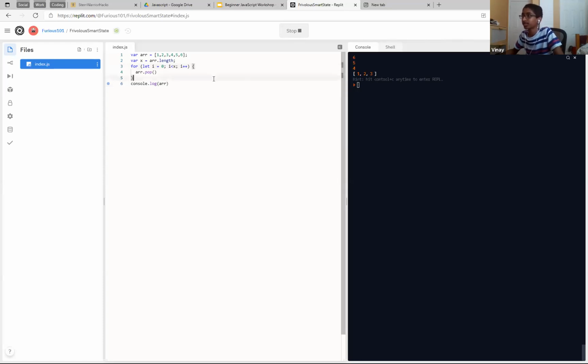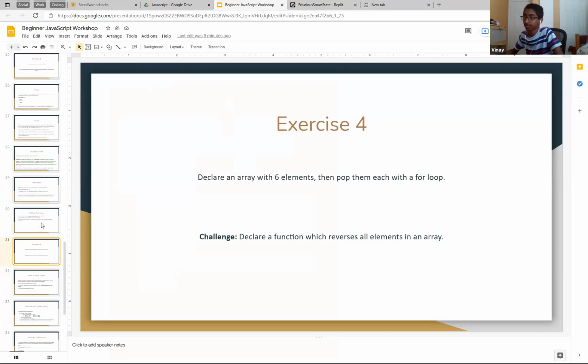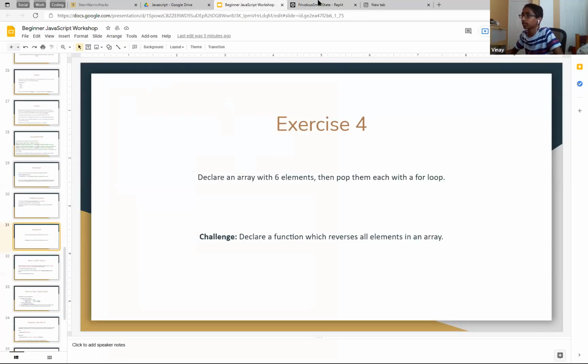Well, it doesn't seem to be loading. I'll come back to it then. So yeah, there's a function, the function that reverses all elements in the array. That's still a challenge. I'm not going to go over it right now because I don't think any of you is doing it.